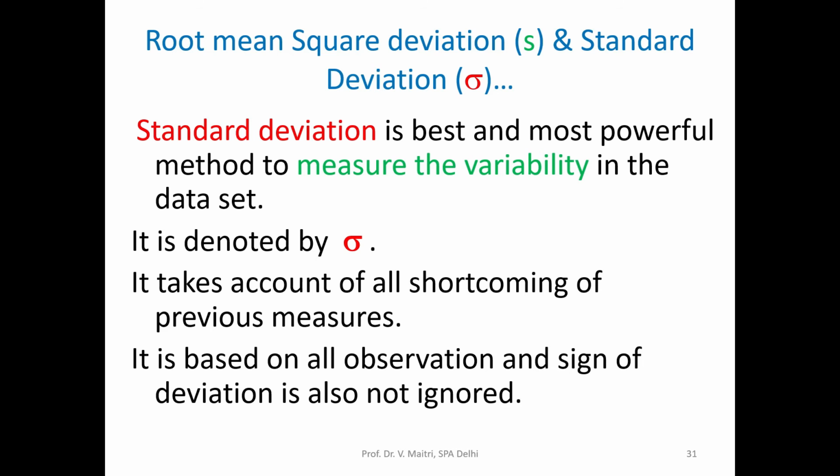Next we come to root mean square deviation or standard deviation. Standard deviation is one of the best and most powerful methods to measure the variability in a data set, denoted by sigma. It takes care of all the shortcomings of the previous measures, mean deviation, range, interquartile range etc. It is based on all observations and the sign of the deviation is also not ignored.